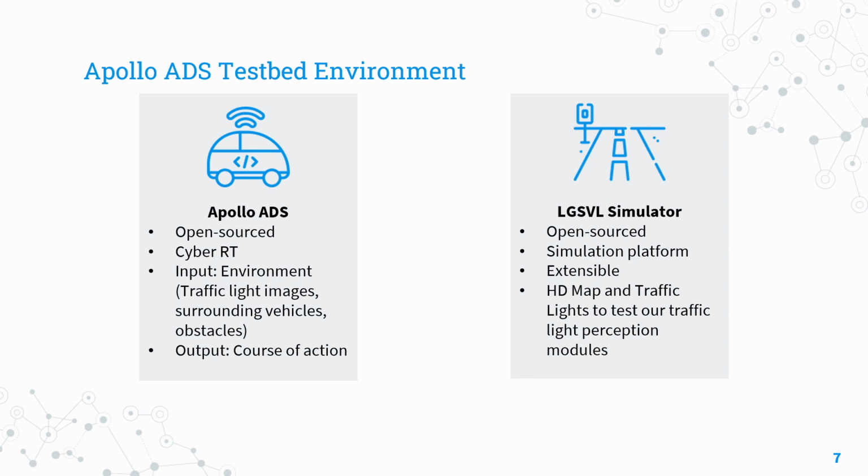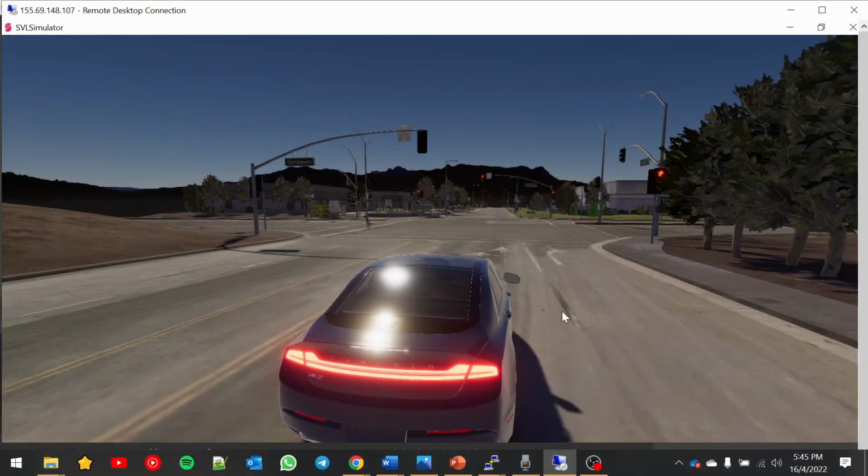The second part will be the LGSVR simulator. LGSVR simulator is an open source end-to-end simulation platform to test and verify autonomous vehicles. This will be how our LGSVR simulator functions. This is the LGSVR simulator. We observe that the LGSVR provides a realistic environment for the autonomous vehicle. Hence, the traffic light from the LGSVR simulation is passed as an image into Apollo via Apollo's cameras.